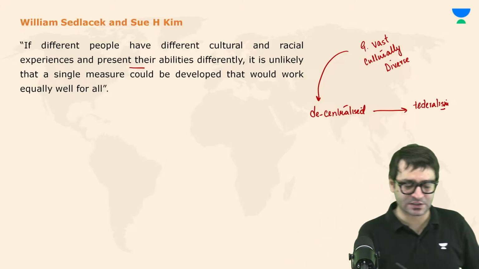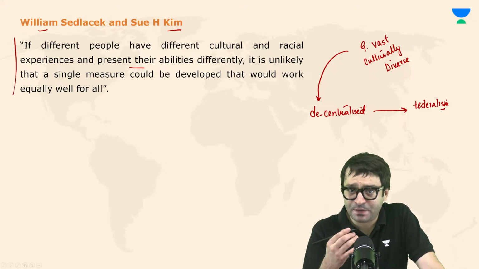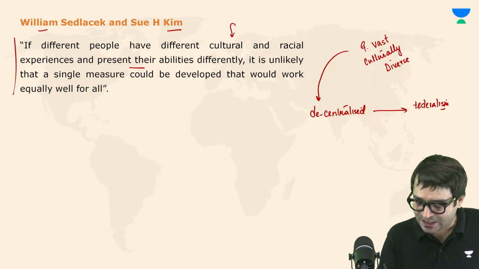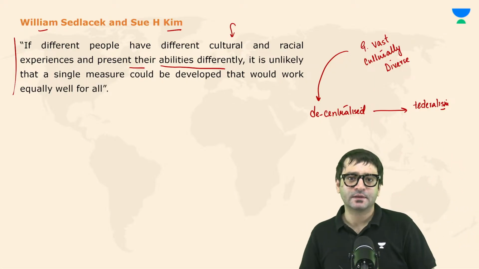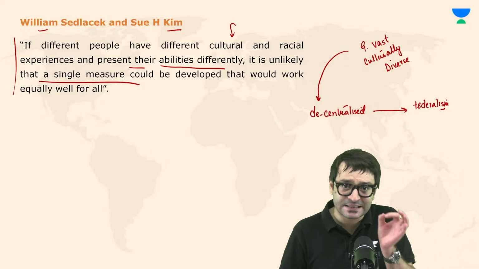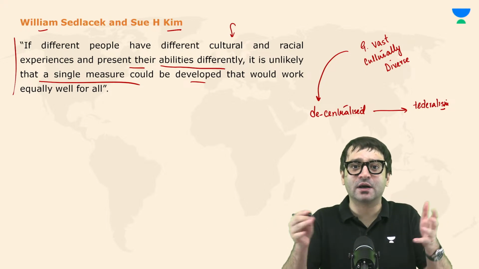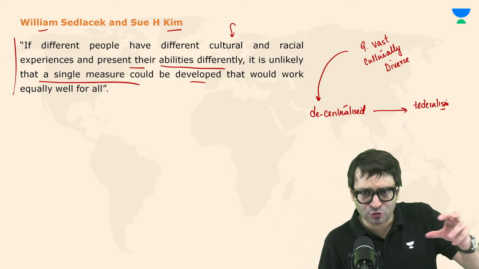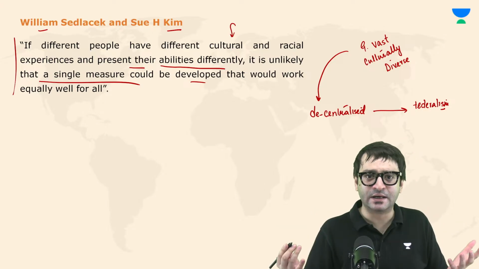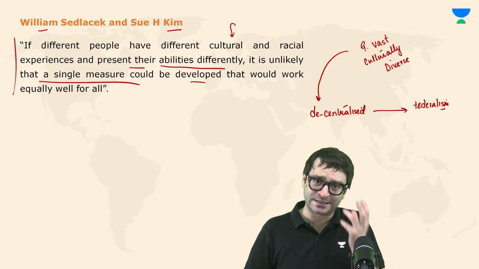American educationists, for example, William and Kim, say that if different people have different cultural and racial experiences, they present their abilities differently. And when they present their abilities differently, it is unlikely that a single measure could be developed that would work equally well for all. That means if there are students with different culture and racial experience, such as in India, can we subject them all to one common standard such as NEET?